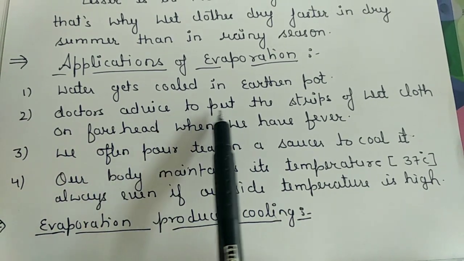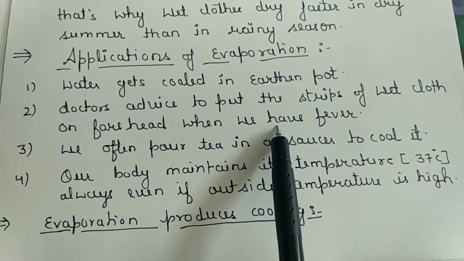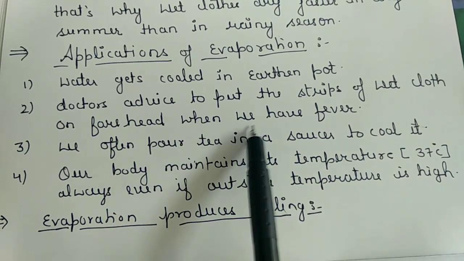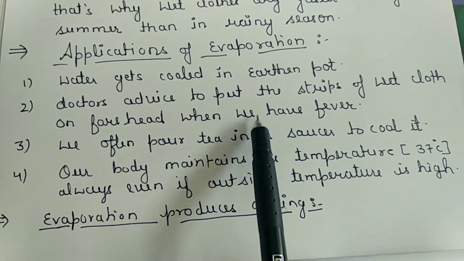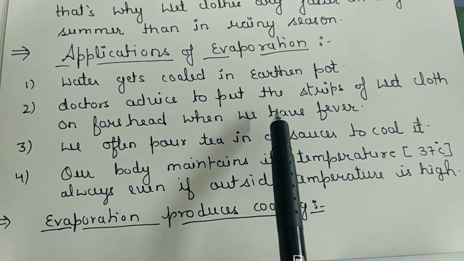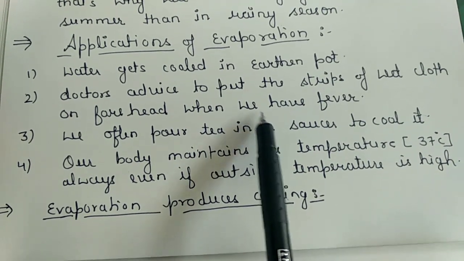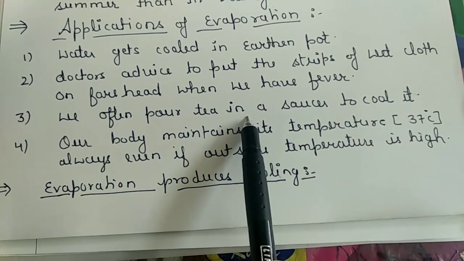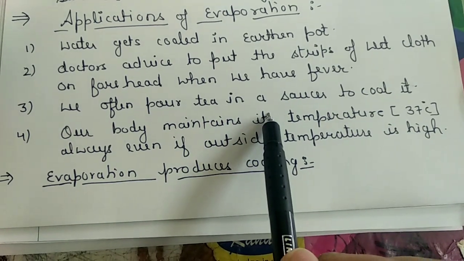Doctors advise putting strips of wet cloth on the forehead when we have a fever. Why? We keep the wet cloth strip on our forehead so that the water of the wet cloth evaporates by taking heat from the body, and this way the body temperature decreases. We often pour tea into a saucer to cool it down. Here we increase the exposed area, and the greater the exposed area, the greater the rate of evaporation.